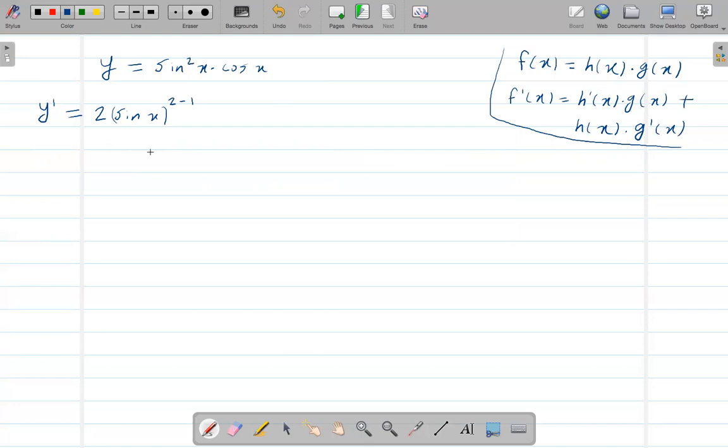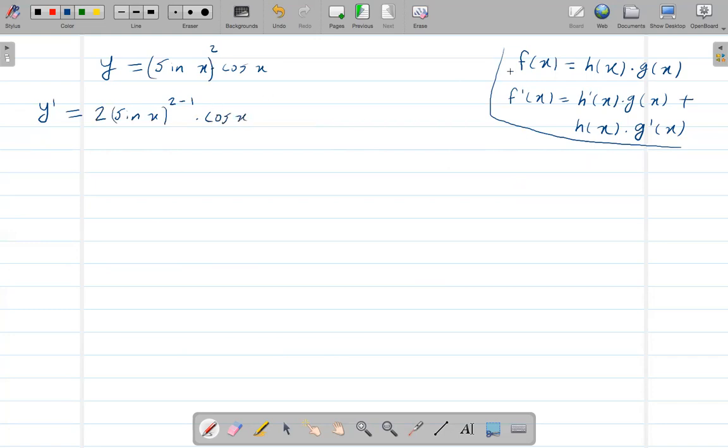Basically, we could even write this sine square of x like this. So 2 comes down here, and sine x to the power 2 minus 1. That's the derivative of this part. And again, take the derivative of the inside function. The derivative of sine x is cosine x.